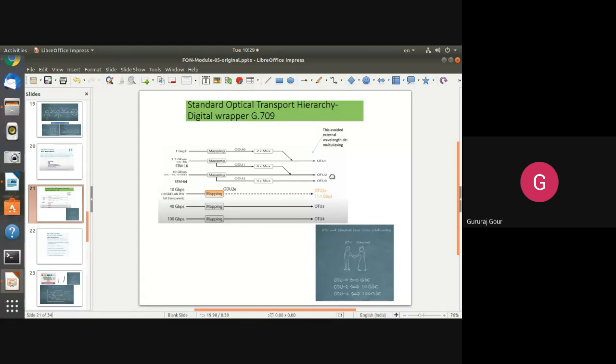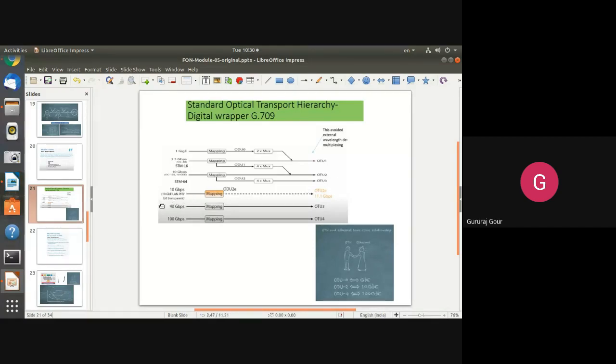Similarly, Optical Transport Unit 2 has the mapping of STM16, which is mapped as ODU1 with the help of 4 muxes, and STM64 supporting 10 Gbps, which has been mapped via ODU2. So OTU2 includes both ODU1, that is the mapped version of STM16, and STM64. Then the mapped version of STM64 via ODU2 is supported as OTU3.